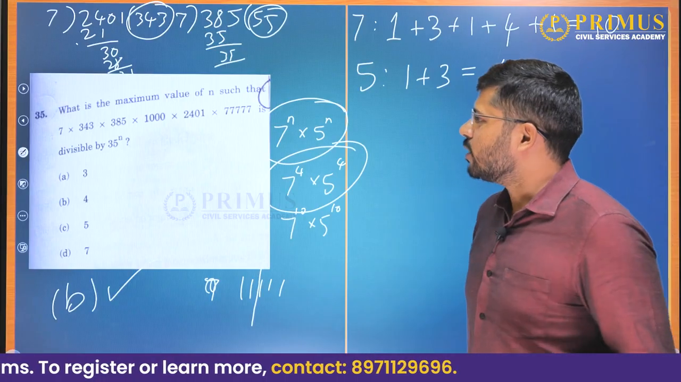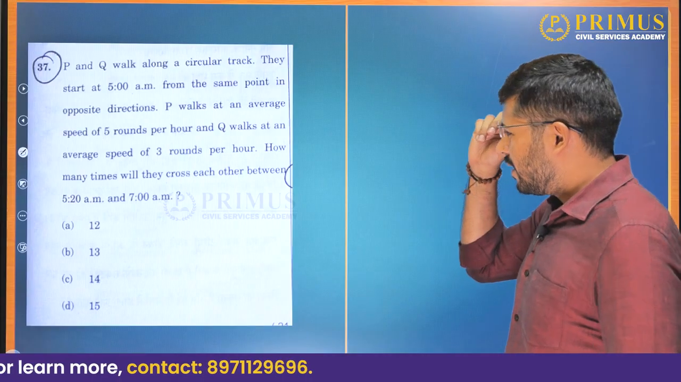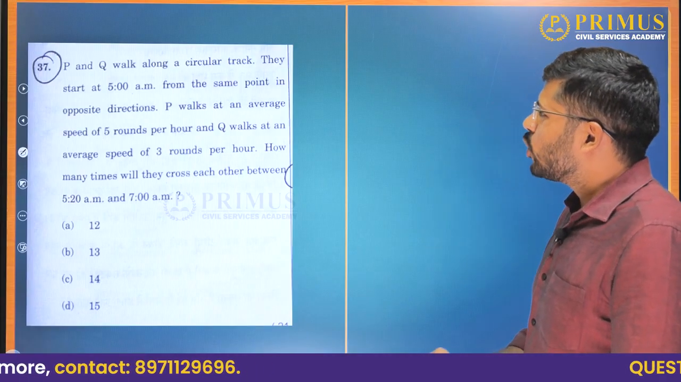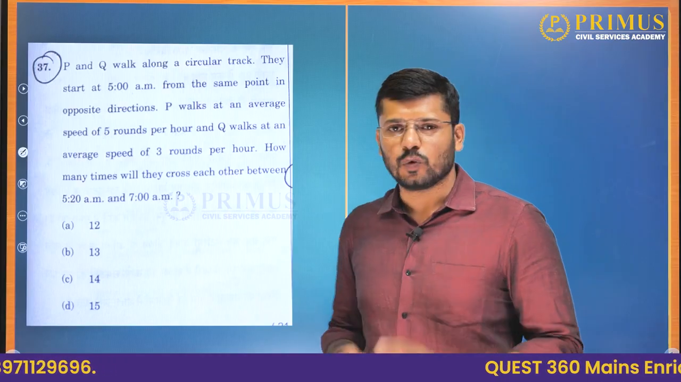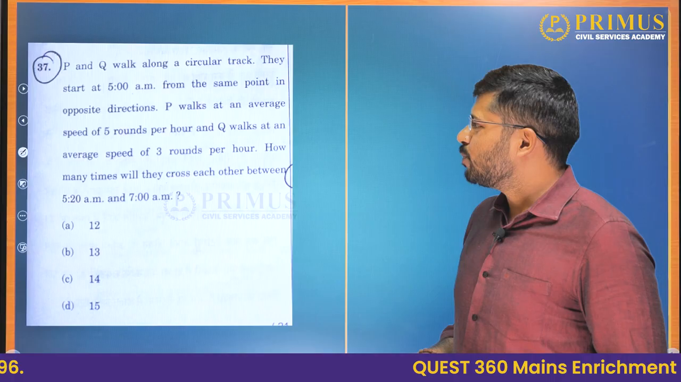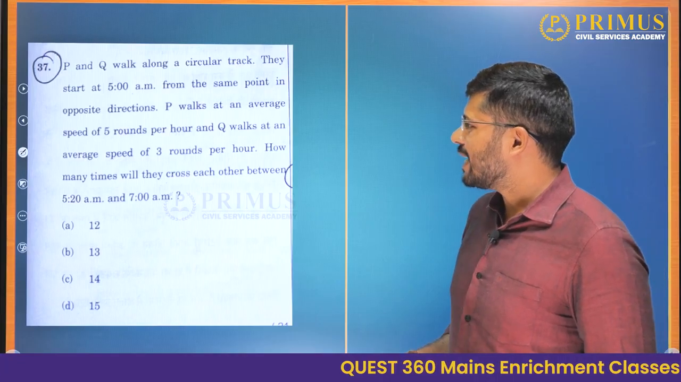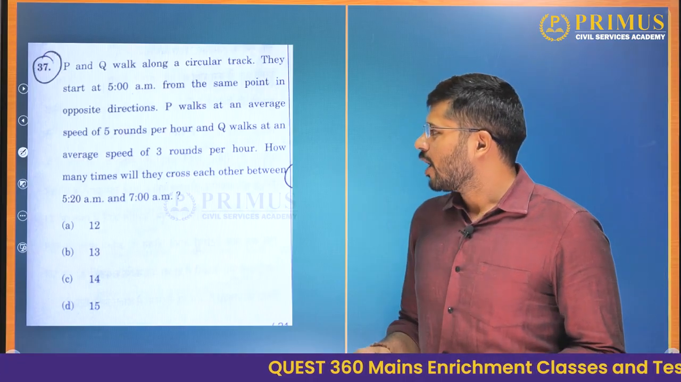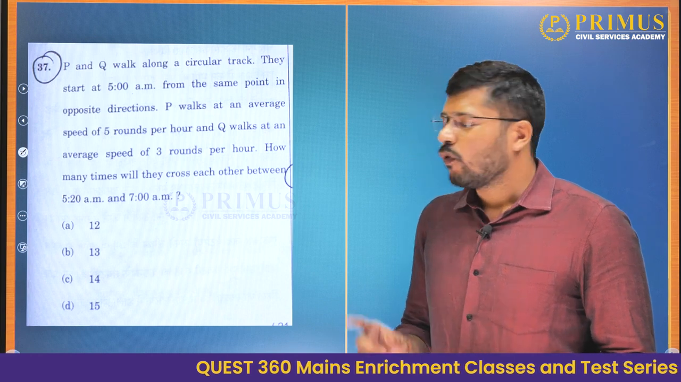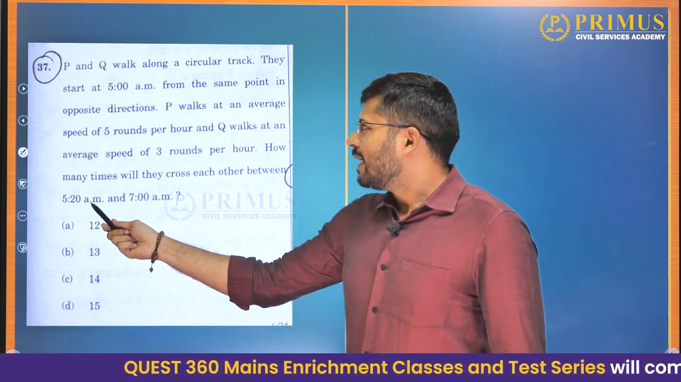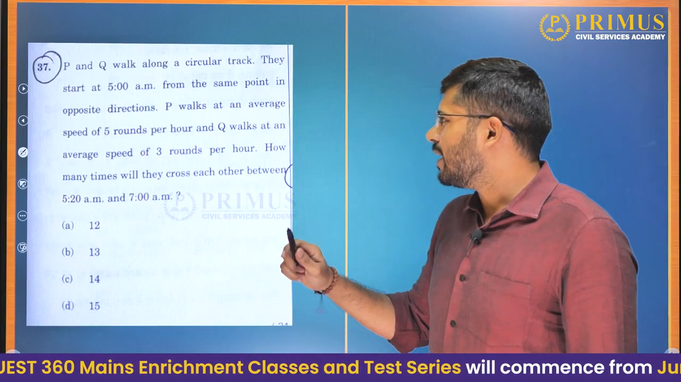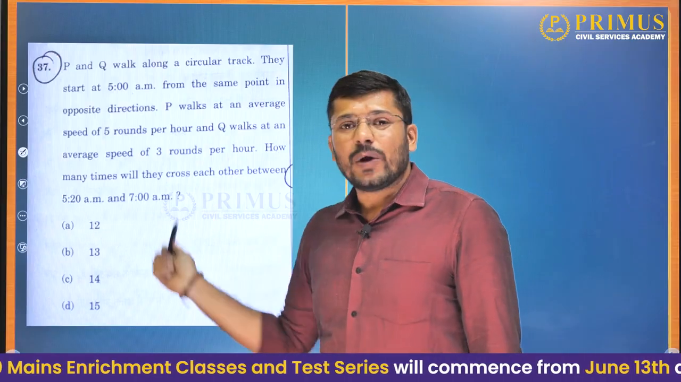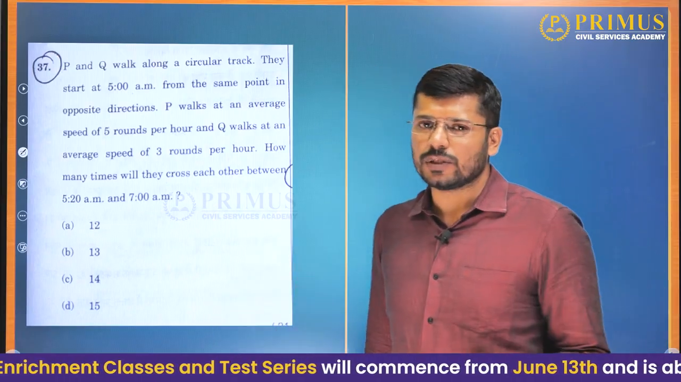Okay, we will go next now. 37. Now, P and Q walk along a circular track. They start at 5 am from the same point in opposite directions. P walks at an average speed of 5 rounds per hour and Q walks at an average speed of 3 rounds per hour. How many times will they cross each other between 5:20 and 7? Now, here they have not asked us between 5 and 7. They have asked us for the number of times they cross each other between 5:20 and 7. Okay. So, how to answer this question?